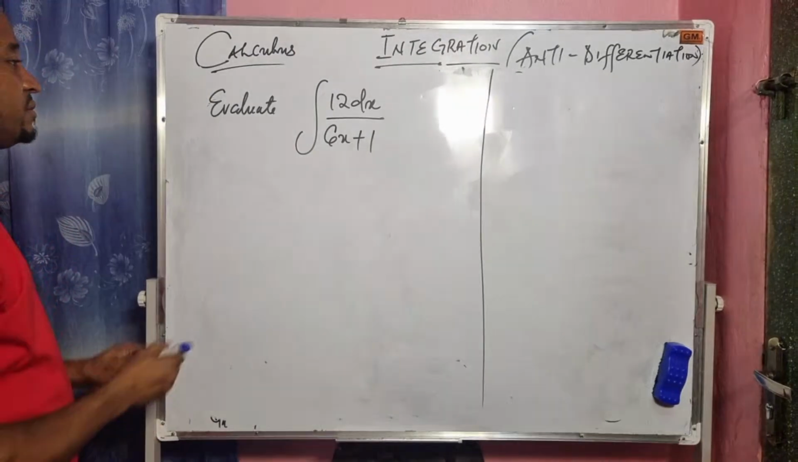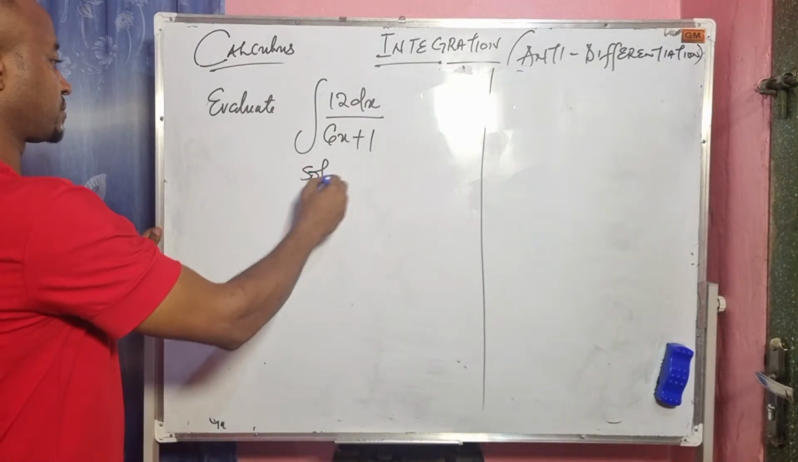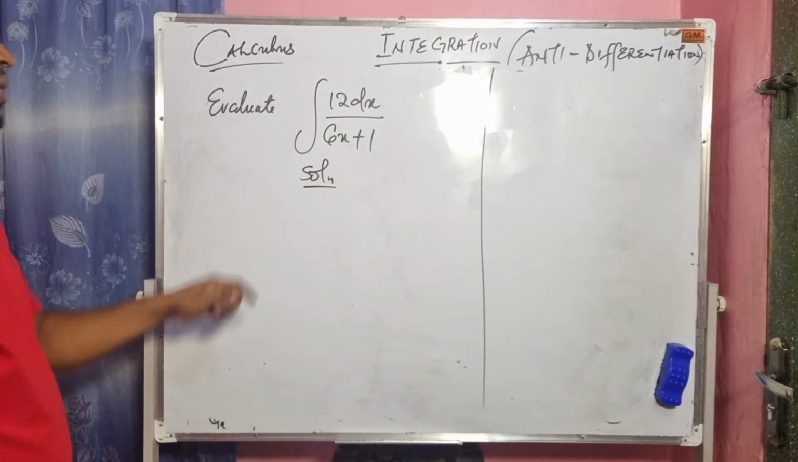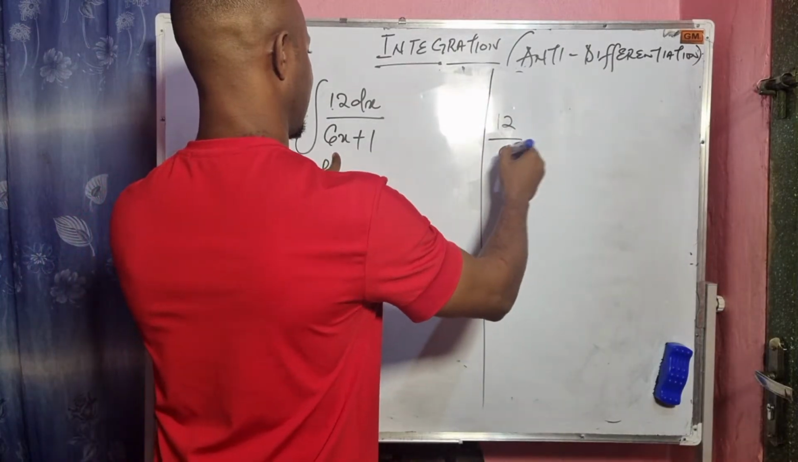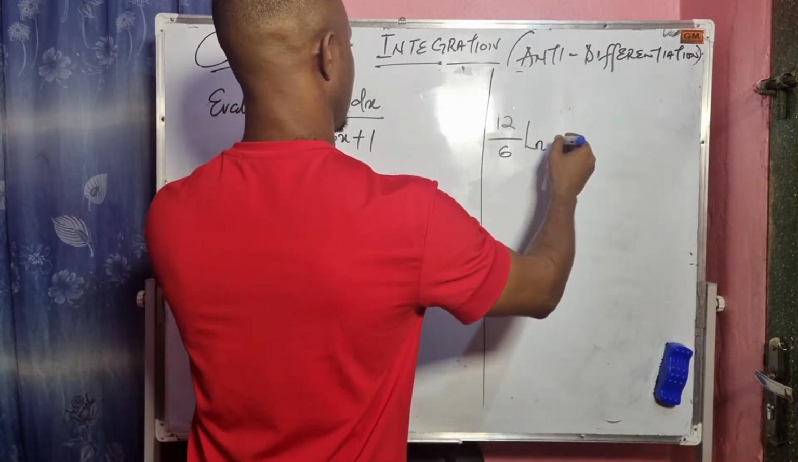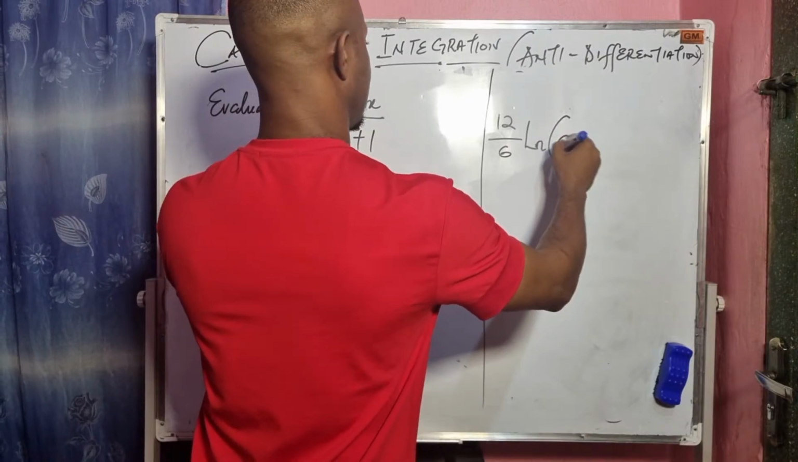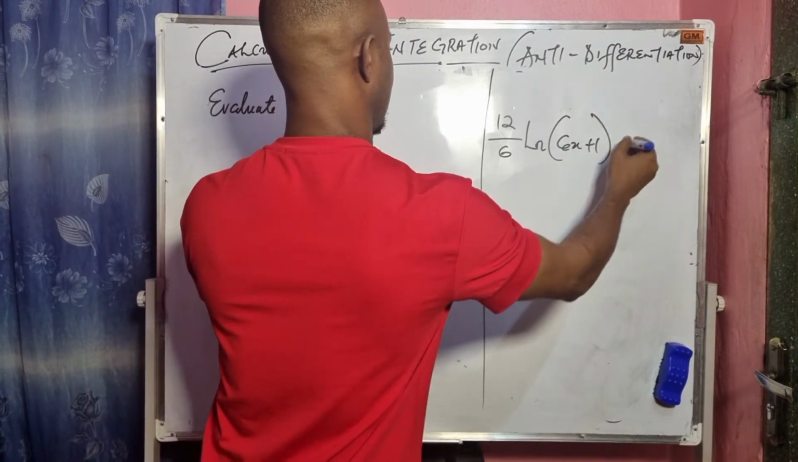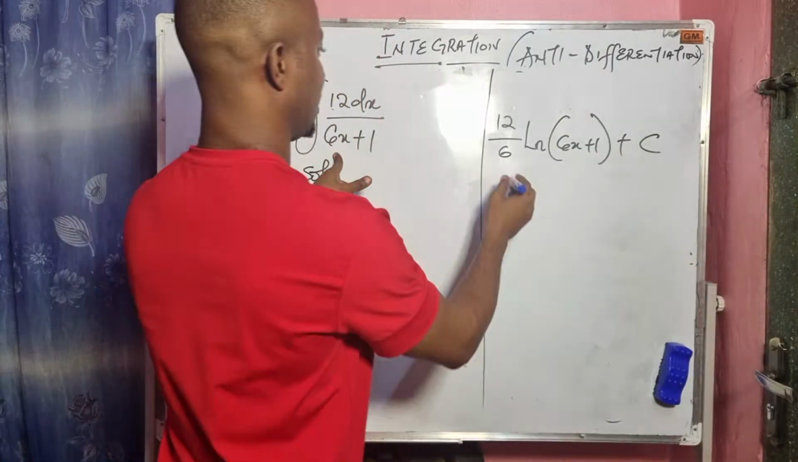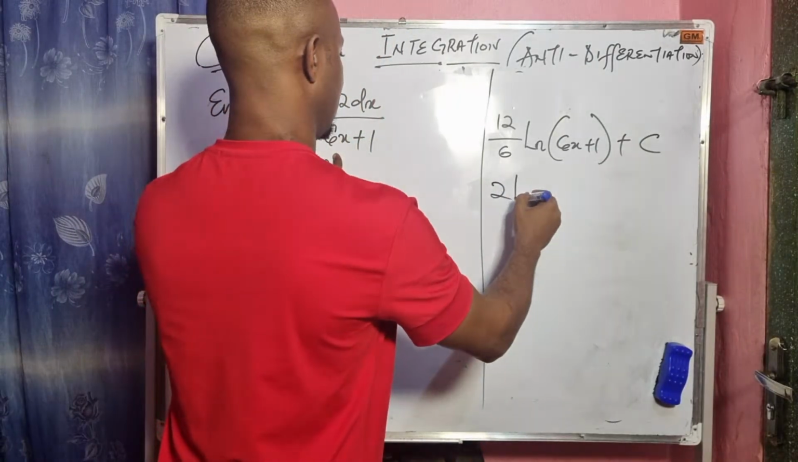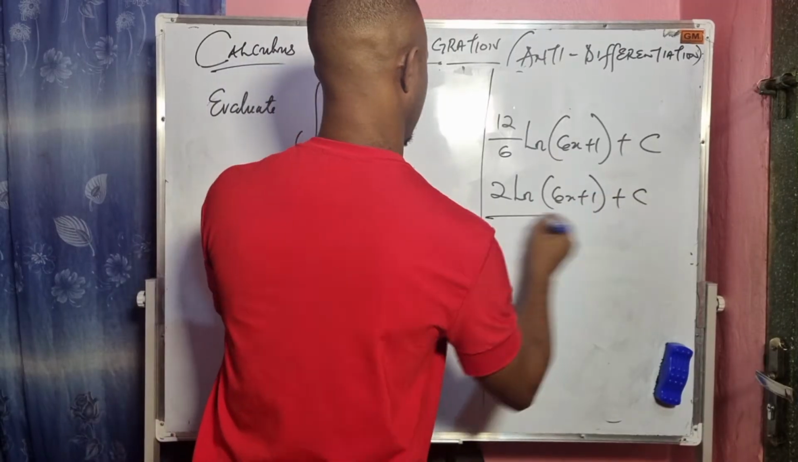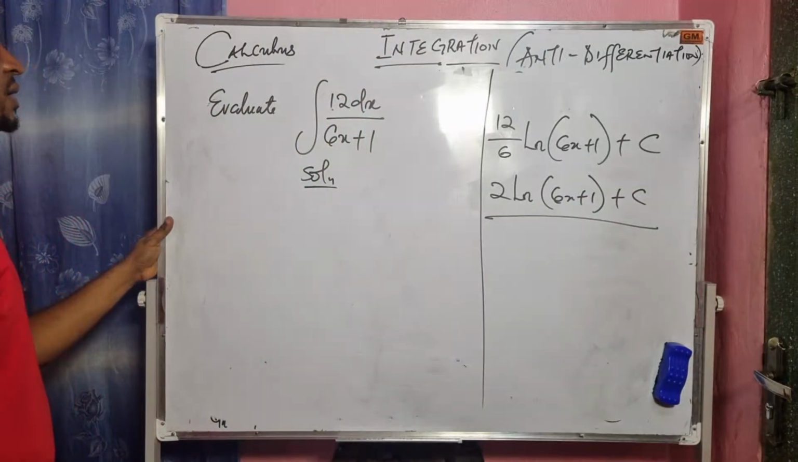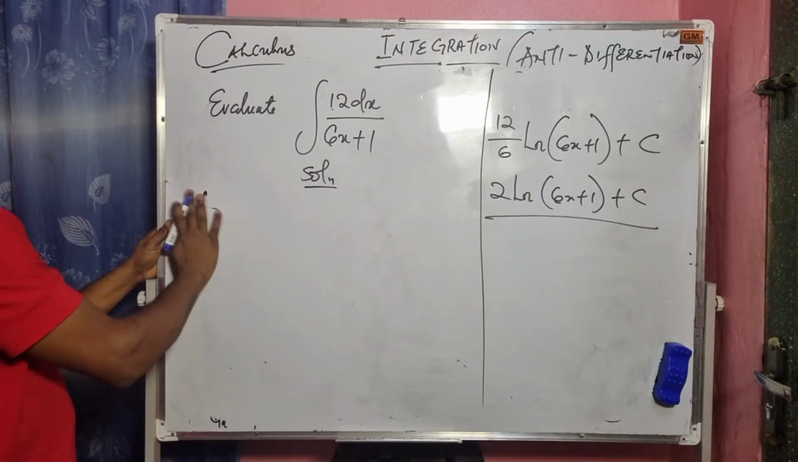All right, but let's solve. Solution. Now, if you look at this here, we have 12, we have 6. This should be 12 over 6 ln of 6x plus 1, then plus C. That will give us 2 ln of 6x plus 1 plus C. But let's solve it together.